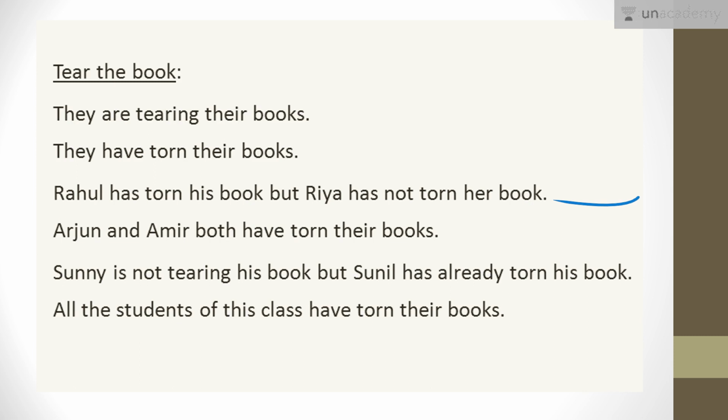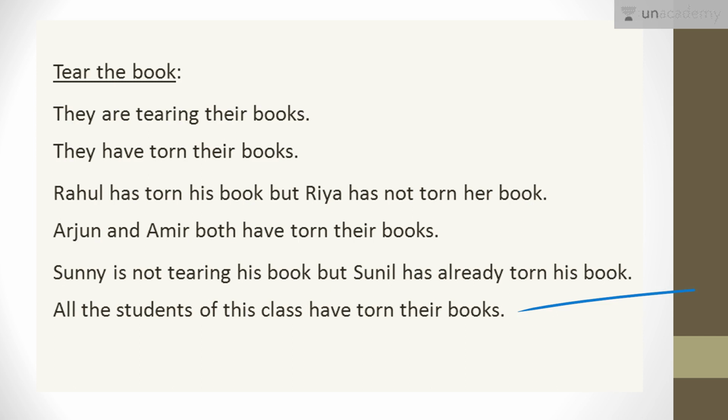Now if I am to speak about two people, about two students, let's say I, Suyash, am talking to you, Rahul, and we are talking about some other persons, Arjun and Amir. So Arjun and Amir both have torn their books. कैसे बोलेंगे? Arjun and Amir both have torn their books. Okay. The next statement is Sunny is not tearing his book, but Sunil has already torn his book.